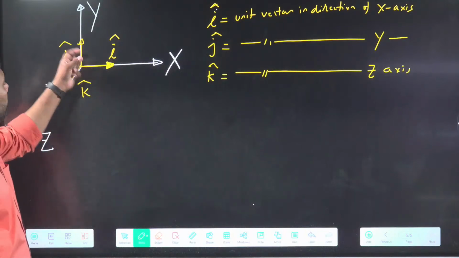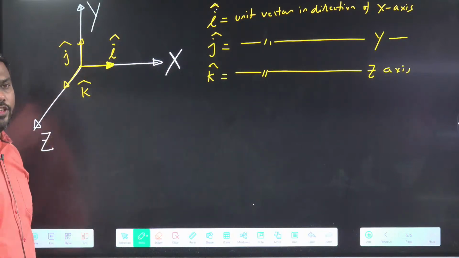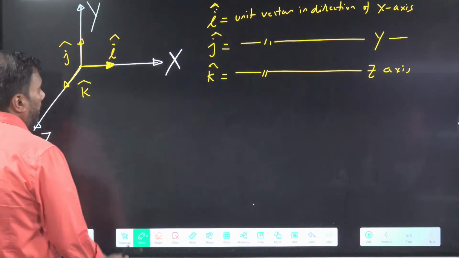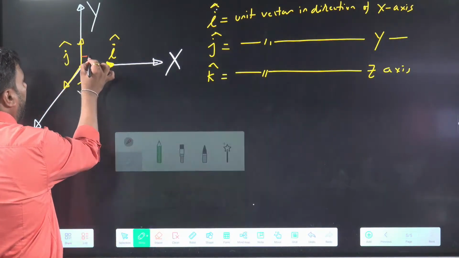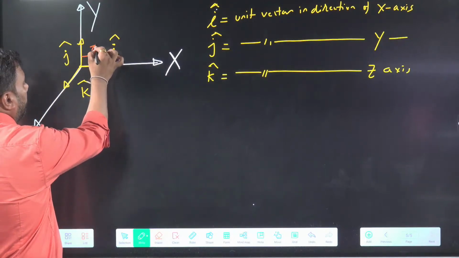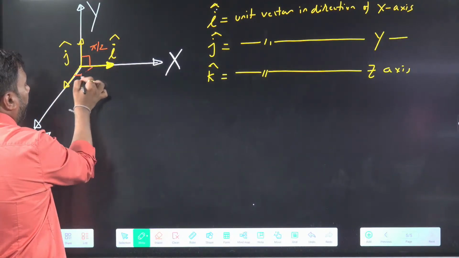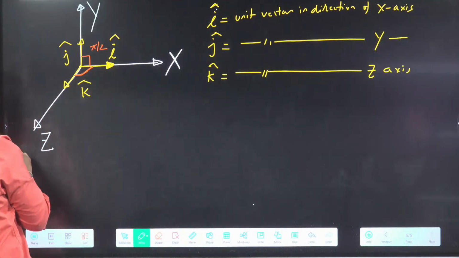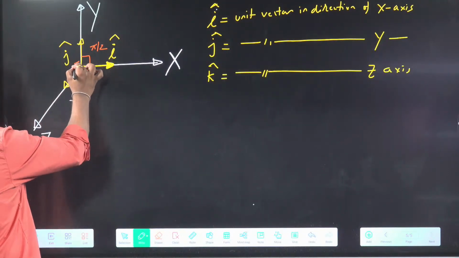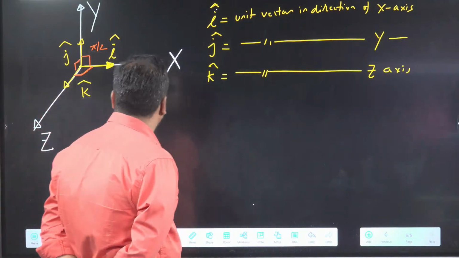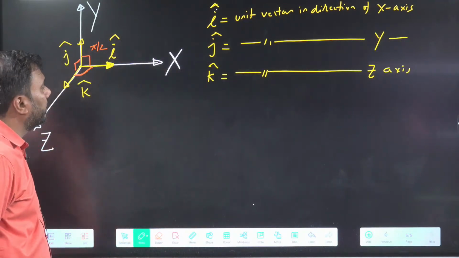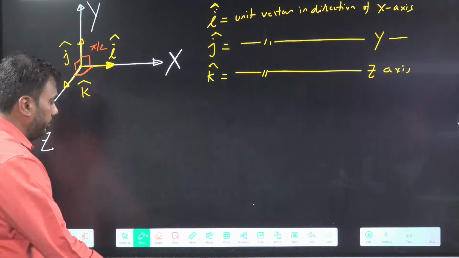We have learned here about unit vectors in different directions, x-axis, y-axis, z-axis. If I ask you what is the angle between I cap and j cap? That is 90 degree. What is the angle between j cap and k cap? That is also 90 degree. All these coordinate axes are perpendicular to each other. Angle between these unit vectors are 90.